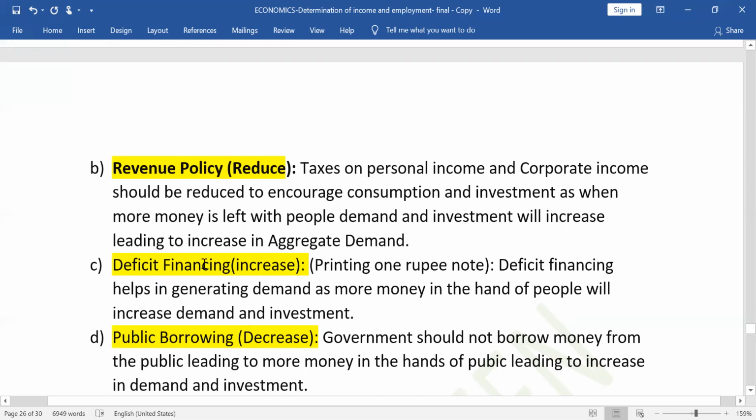Next is deficit financing should be increased. Deficit financing means printing of 1 rupee note to overcome budget deficit. When government has budget deficit and government has no other source to get income, government is printing 1 rupee note and putting it in circulation. That is known as deficit financing, printing of 1 rupee note.